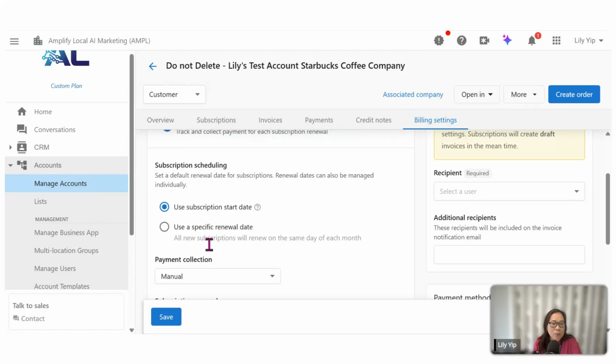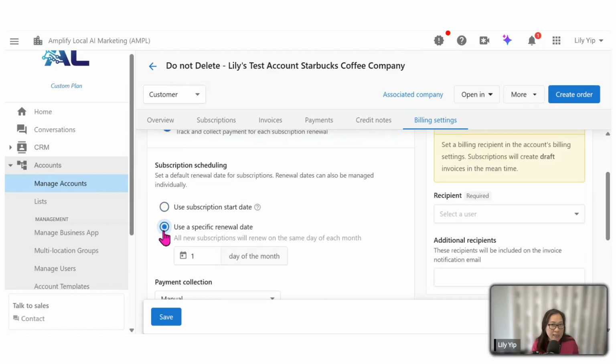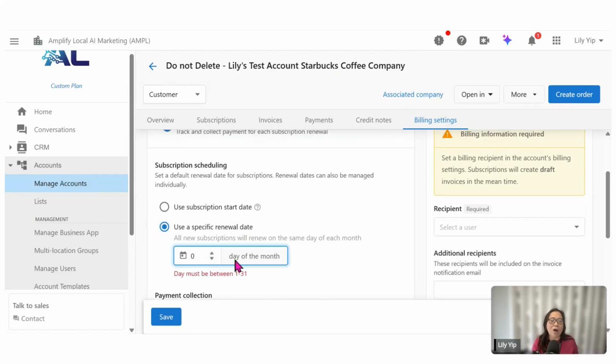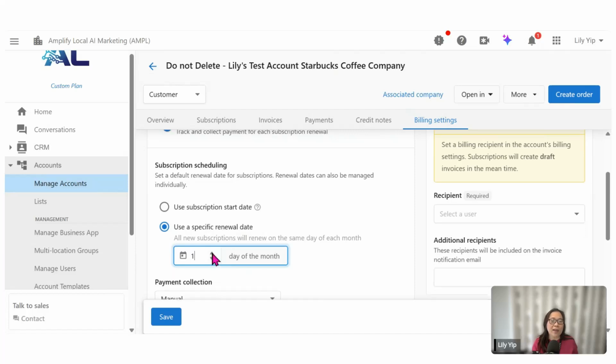Now, the second option you have is to use a specific renewal date. What it means is, if today you have many products activated for your clients, and your clients say, hey, can you charge me based on one invoice, one time per month? That's what you can do, is use a specific renewal date to charge your clients. This then allows you to choose a particular day of the month to charge your clients accordingly.